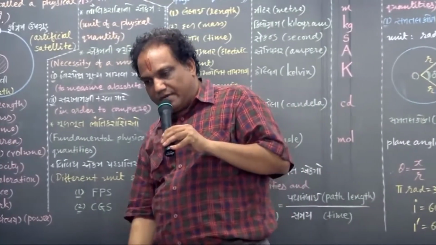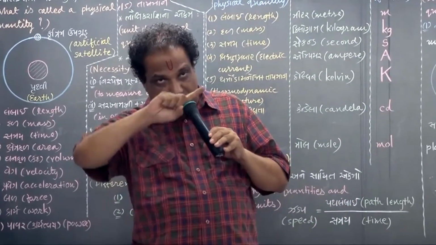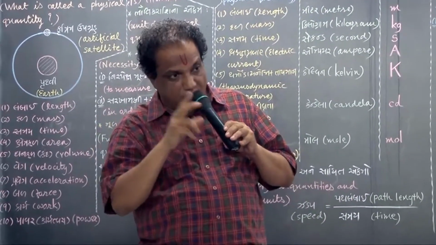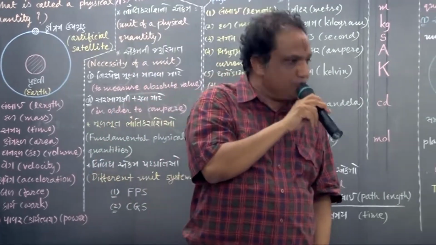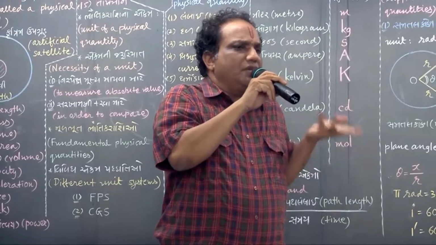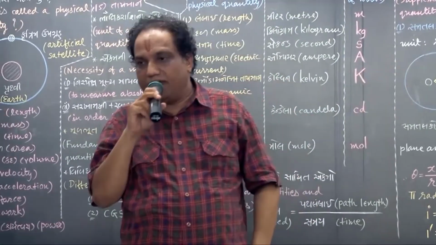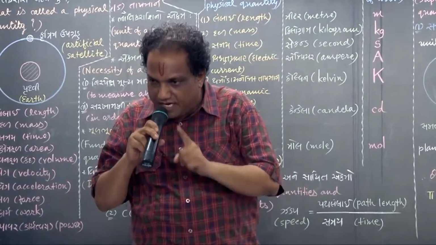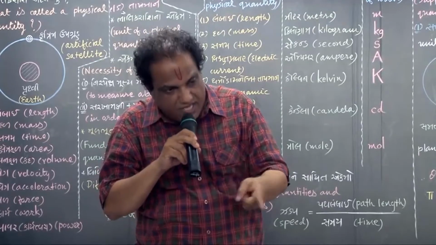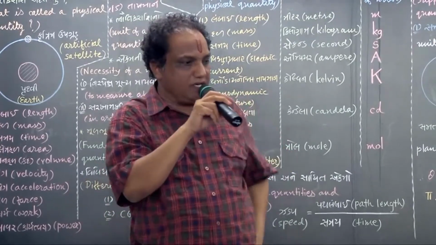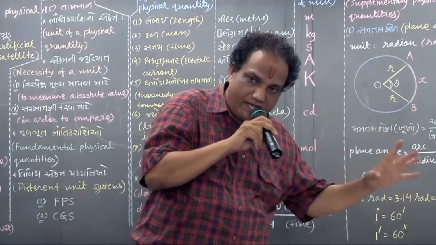The plane angle subtended by a circular arc having length equal to the radius of the circle is called 1 radian plane angle.